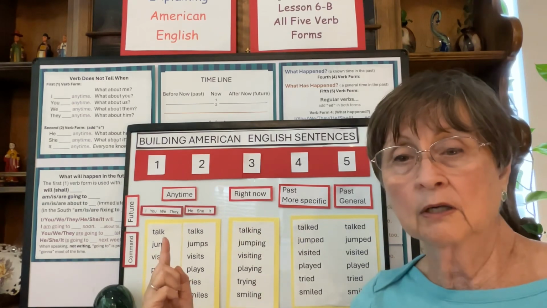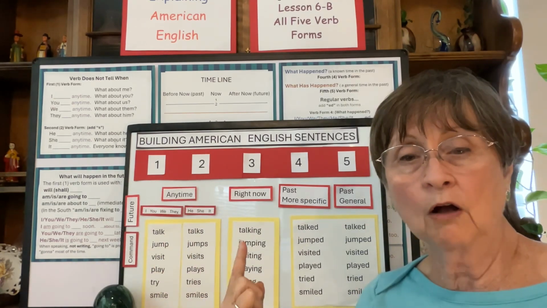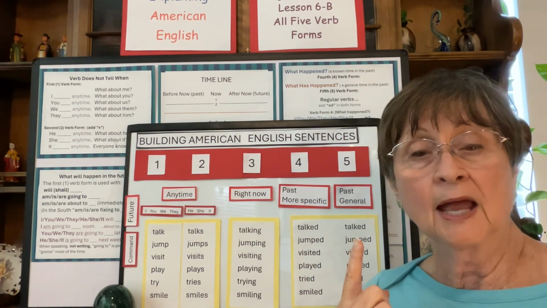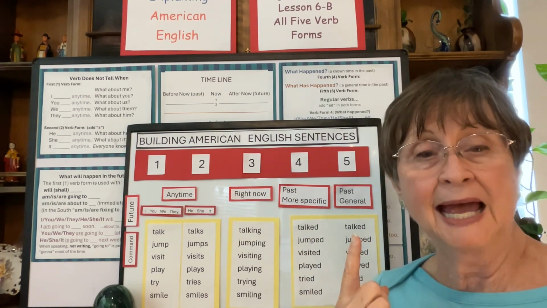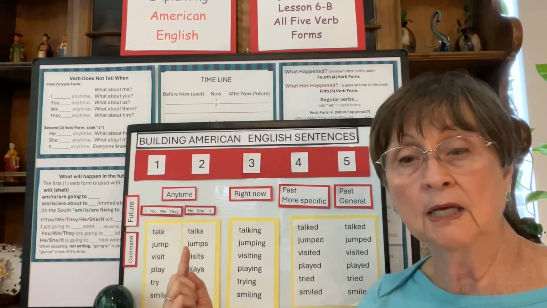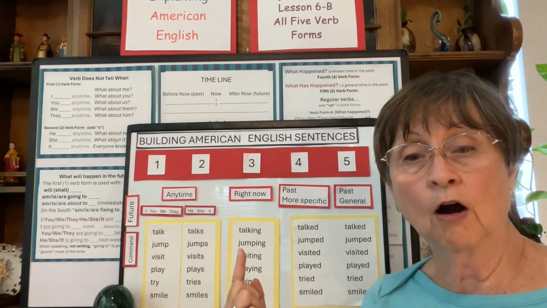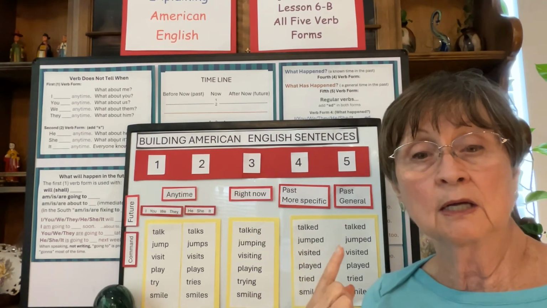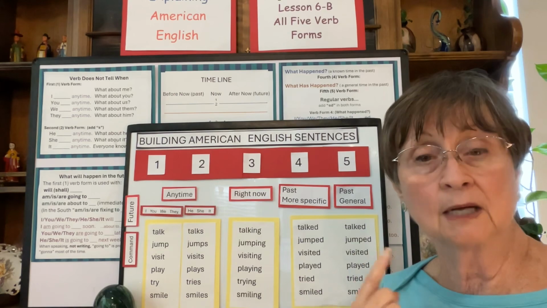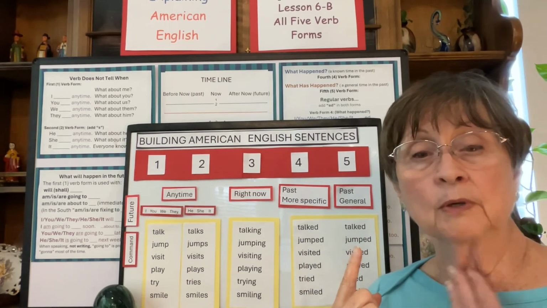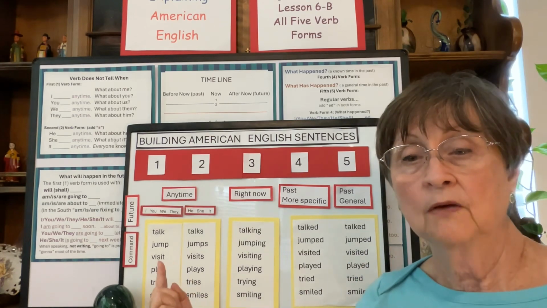So I talk, he talks. We are talking, he talked yesterday, they have talked many times, or he has talked many times. I jump, he jumps, they are jumping, she jumped yesterday, they have jumped many times before. And again, P doesn't vibrate, so it's T. Visit.